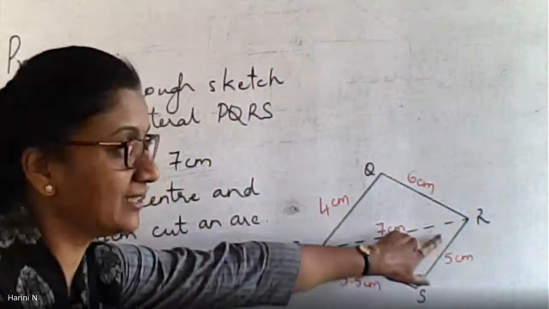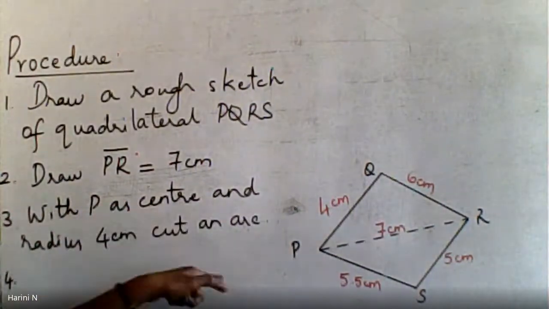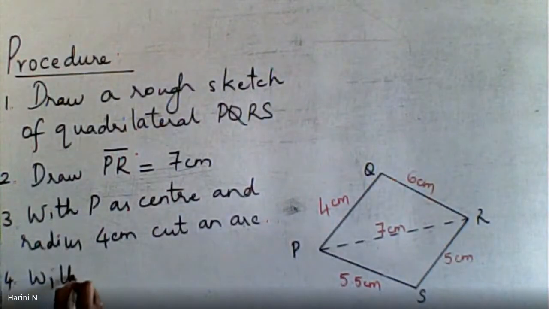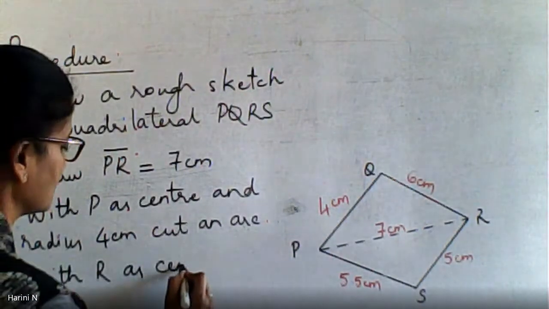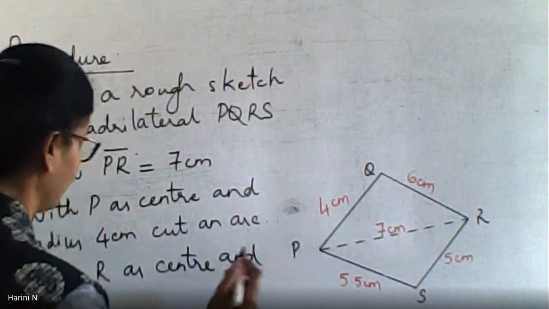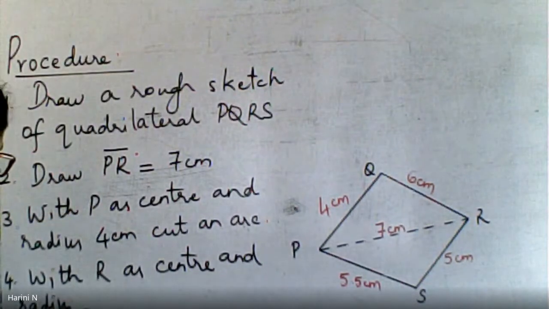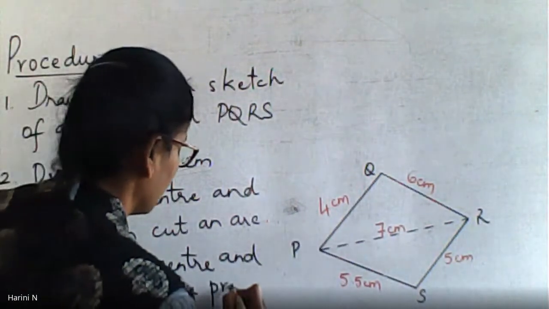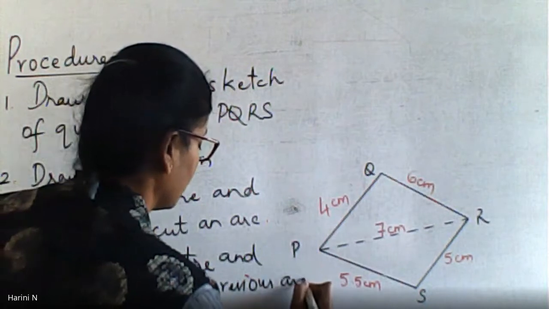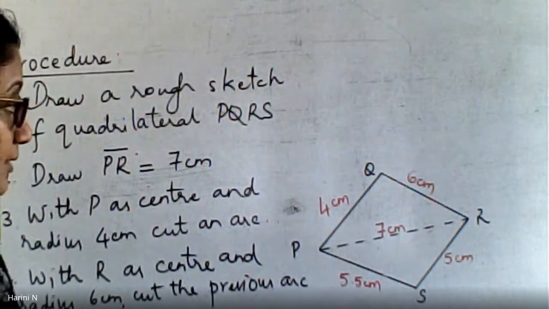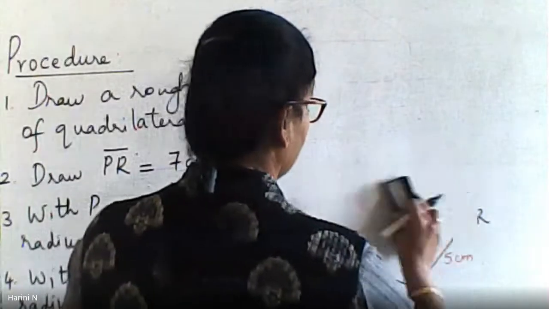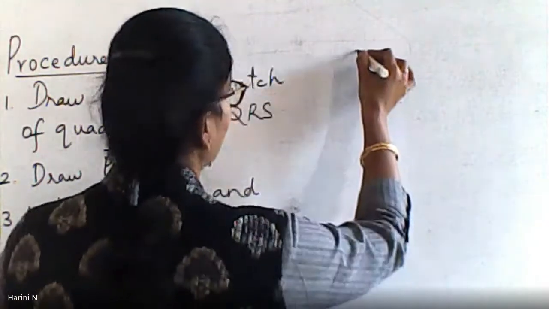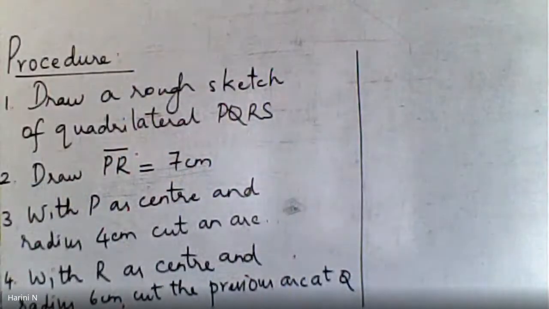With R as center and radius 6 centimeter, cut the previous arc at Q. So that point of intersect will come. So with R as center and radius 6 centimeter, cut the previous arc at Q. So you got the point of intersect, that is Q. Next step, what did we do next?